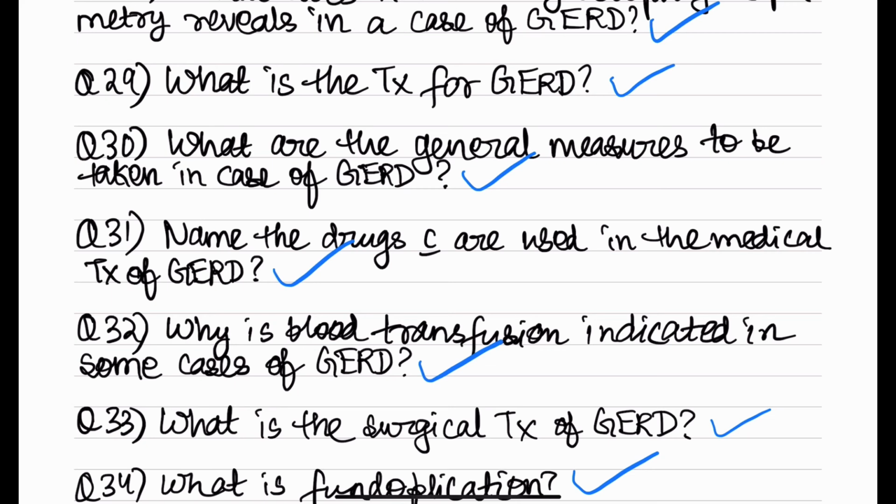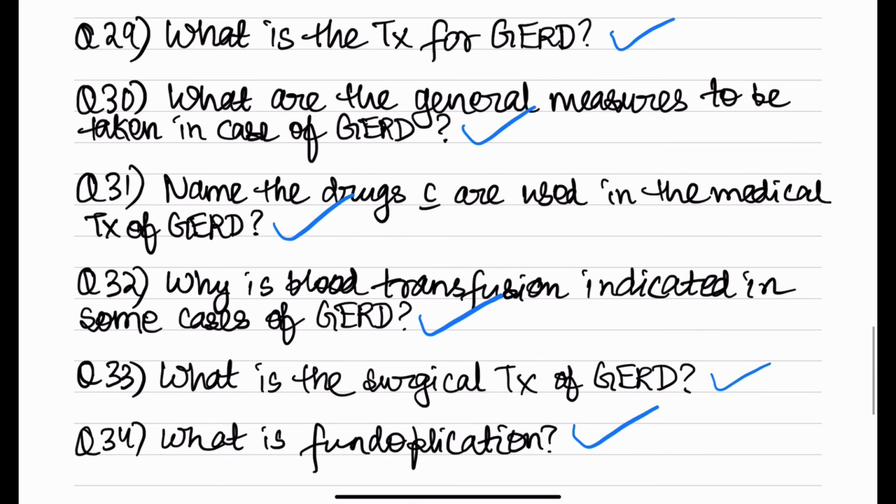Surgical treatment of gastroesophageal reflux disease is basically to treat the strictures and also to bring the lower esophageal sphincter back into the abdomen. And there is a procedure called as fundoplication, in which the upper part of the stomach, that is basically the fundus, is wrapped around the esophagus to form a tunnel like thing around the esophagus, and this also helps in preventing gastroesophageal reflux disease. So that is the answer for the last question, that is what is fundoplication.